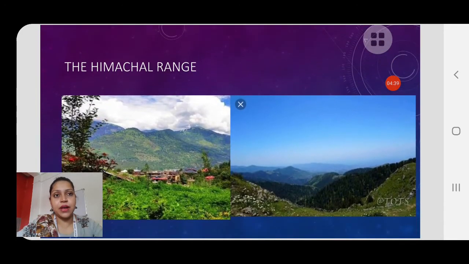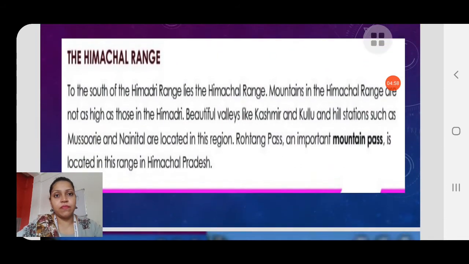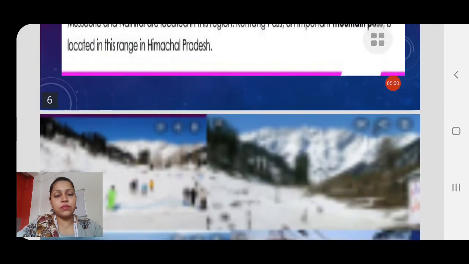So this is the Himachal range, and you can see here the hills in the Himachal range are not so high, and they are not covered with snow throughout the year. At one time of the year they will be covered with snow, not throughout the year. Then we have children, the beautiful